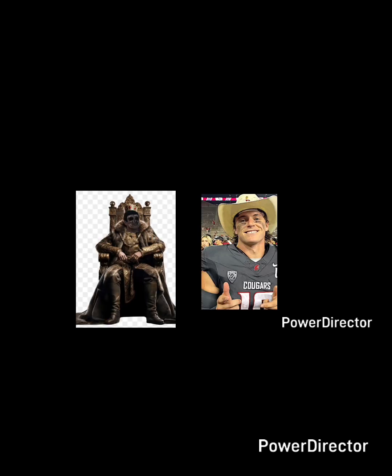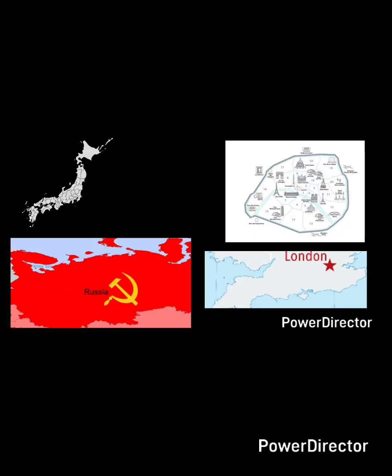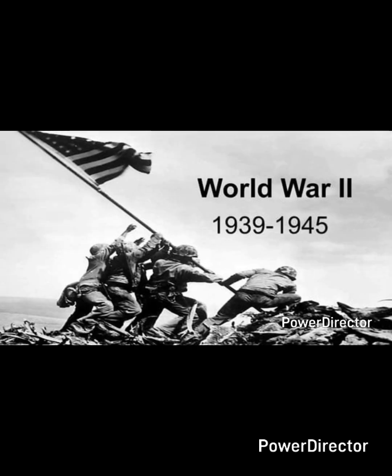In late 1944, after 3 years of dominance, the king and Supreme Leader were trying to figure out how to end this war. They agreed to launch nukes to end the war quickly. They dropped nukes on Hiroshima, Nagasaki, Paris, London, and Russia. This helped end the deadly World War II.